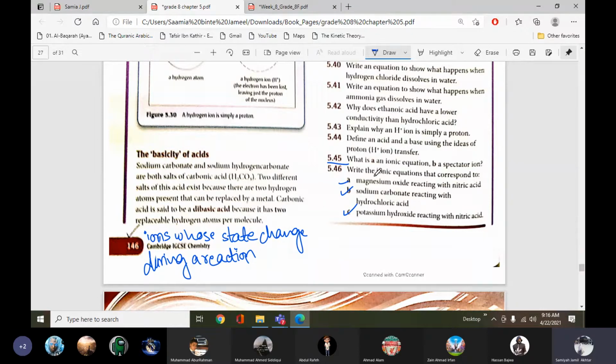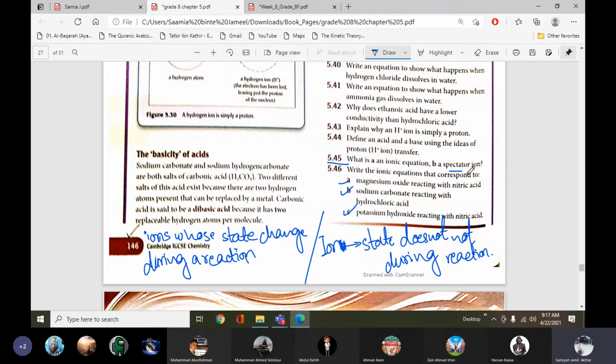And spectator ions are those ions whose state does not change. A spectator ion is that ion whose state does not change during a reaction. So this is the definition of them. Their state does not change during a reaction, and they stay in the solution also.